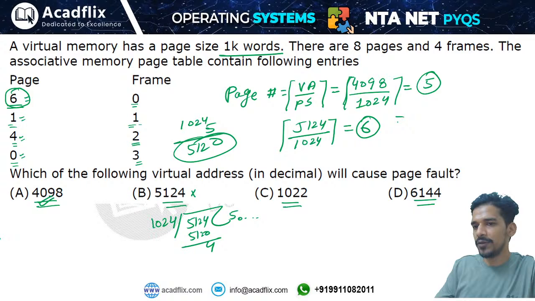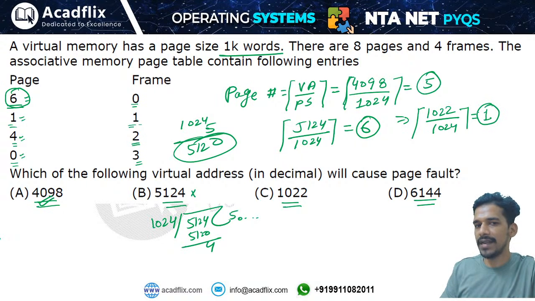Okay, then virtual address is given 1022. So 1022 divided by 1024 will be less than 1, and you take the ceil value of this, this will be 1, right? That means page number 1 is already in the memory, so it will also not be a page fault.